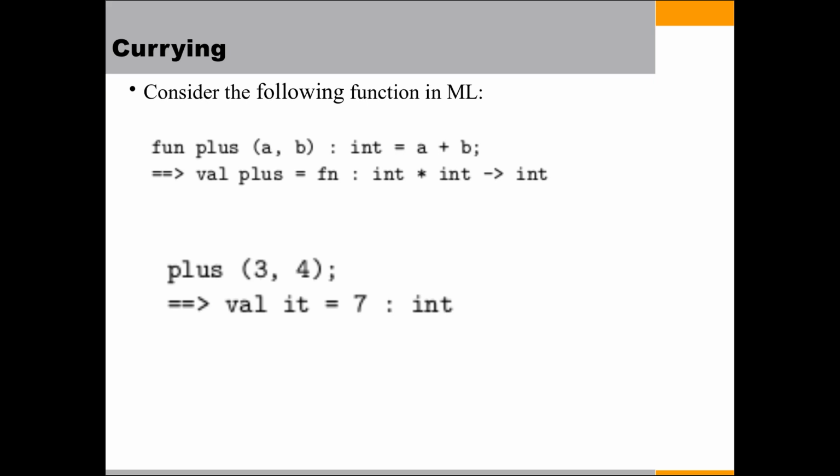So to call plus we use the name plus and the tuple as its argument. For example, plus of 3, 4 will replace a with 3 and b with 4 and then compute the result as 7. And if we call just plus 3, then it will return an error.